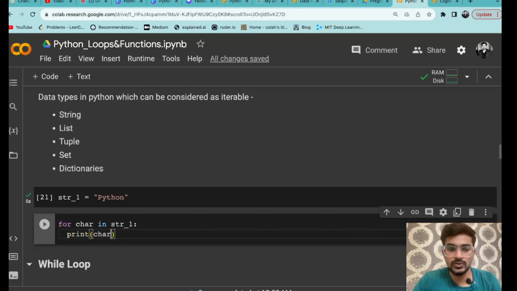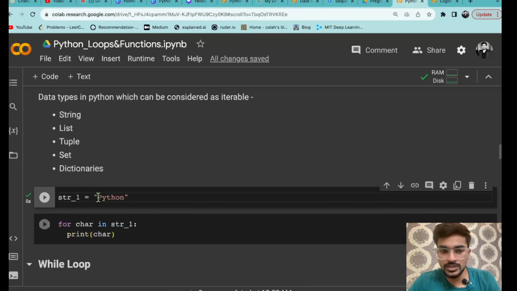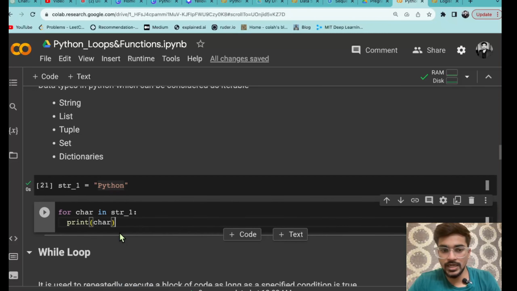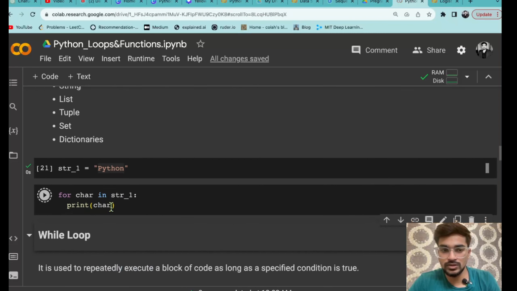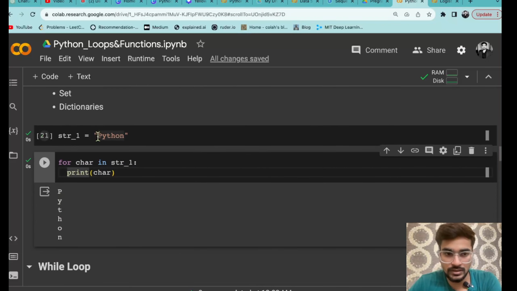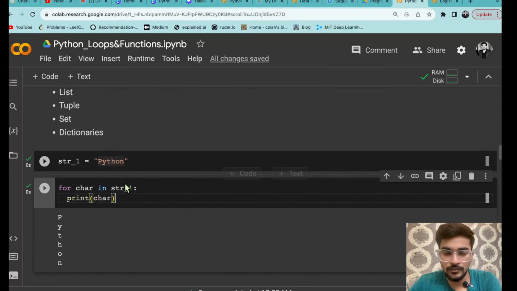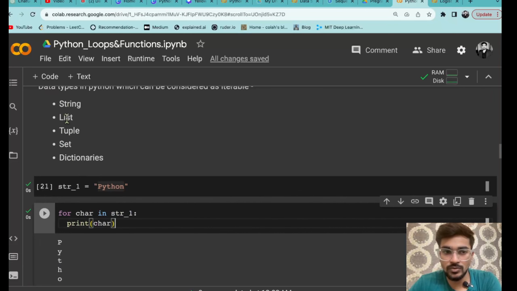So what it will do actually, it will take each of these characters p, y, t, h, o, n, and it will just print that one by one. So it will be printing that in each line, like first line will be p, then y, then t, then h, o, n, like that. So it is a for loop inside a string. So similarly you can do a for loop inside list, tuple, set and dictionaries also.